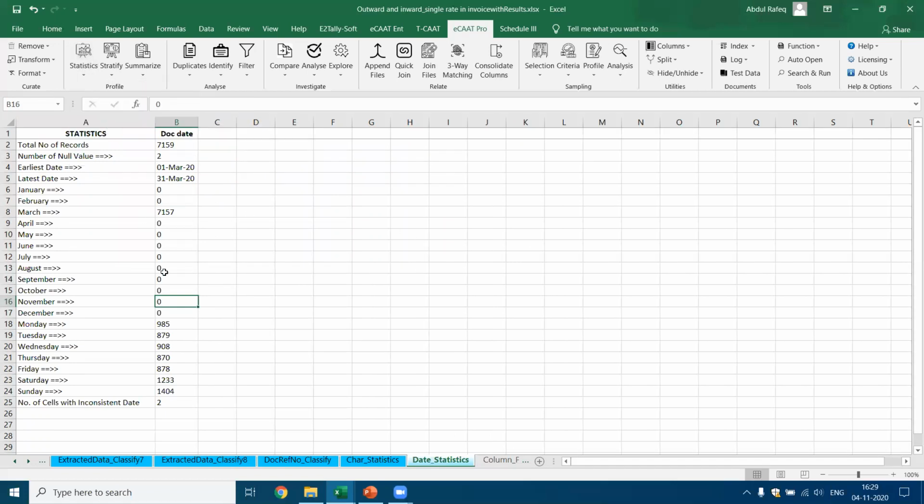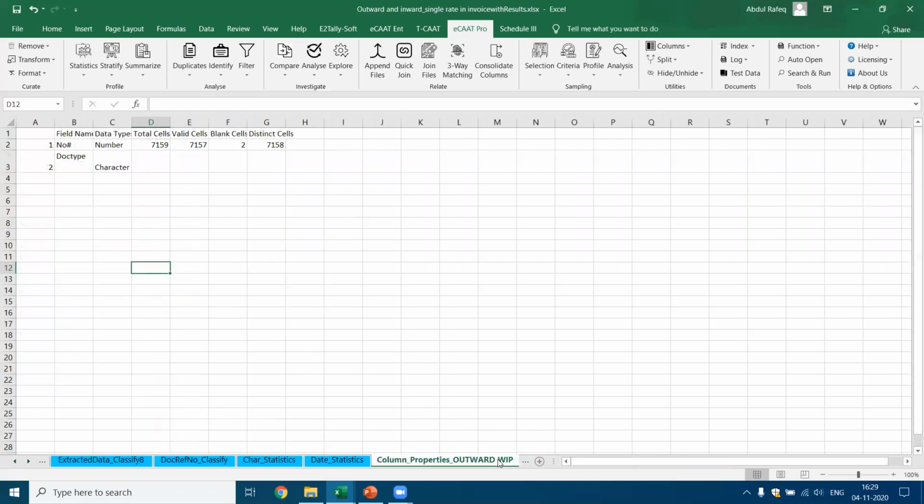It tells you the months for which the data is available and the days on which the transactions happened. So at one glance, you find that sales have taken place on every day of the week, which means there are sales even on Sunday also. And you also find there are 2 cells which have inconsistent values or data, which are the last 2 records. So this is how you can get this information.